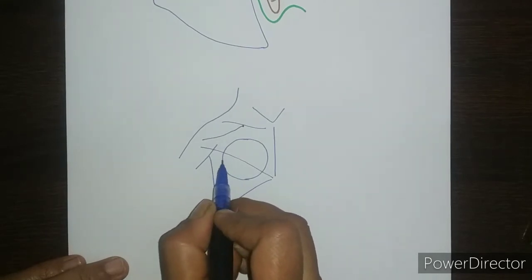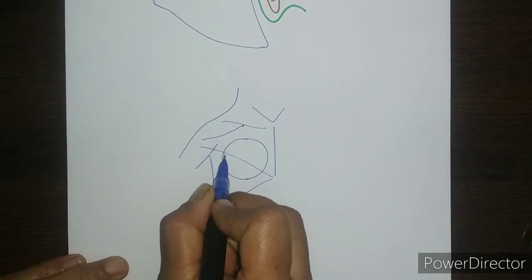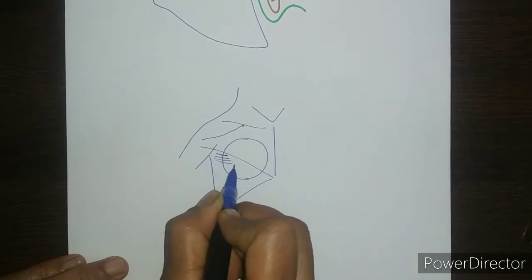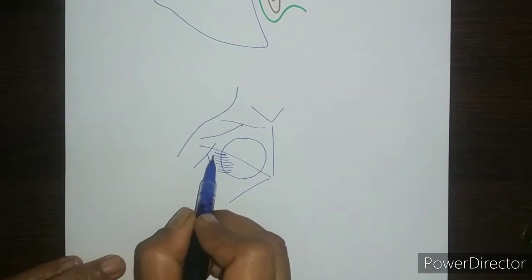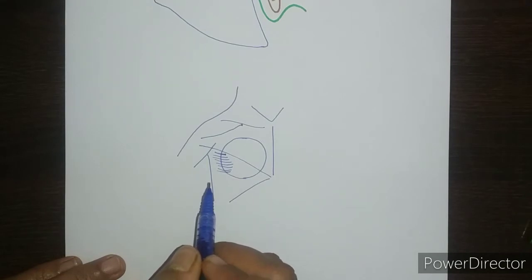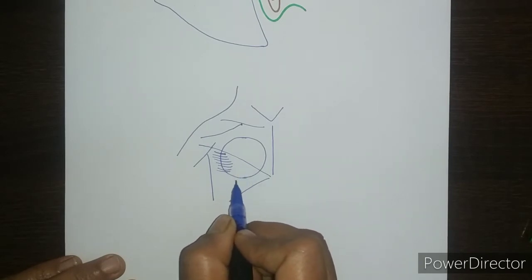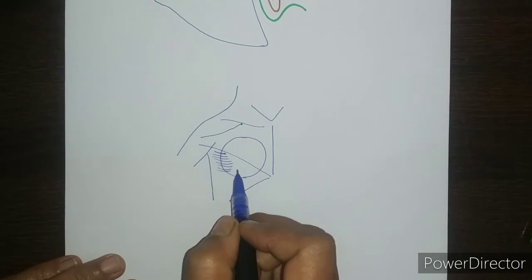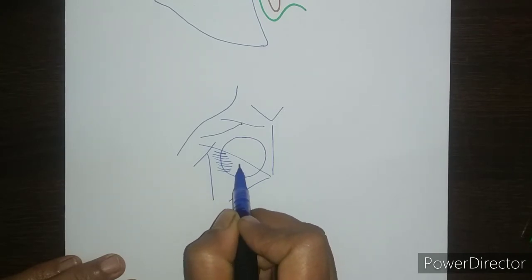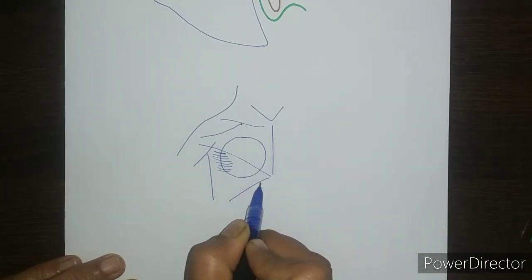In the lateral 1/3, it is related to serratus anterior muscle, which arises by 8 digitations from the upper 8 ribs and goes to take insertion on the scapula along its medial border. In the inferomedial quadrant, it is related to external oblique muscle of abdomen, which arises by 8 fleshy slips from the lower 8 ribs, and the fibers run downward, forward and medially.